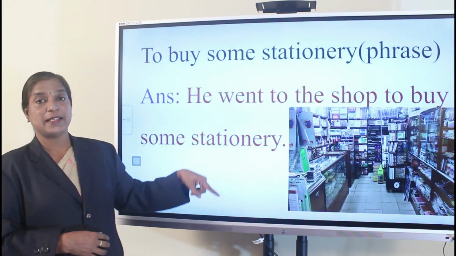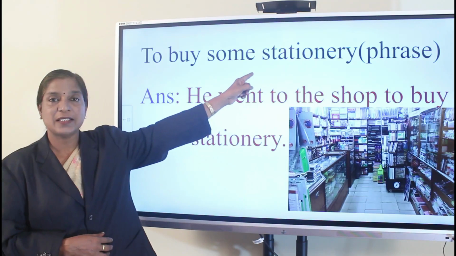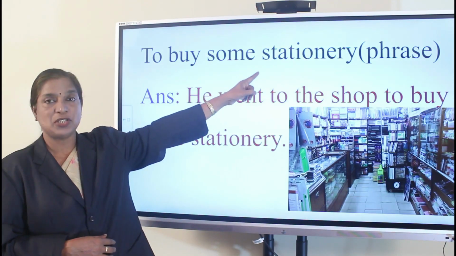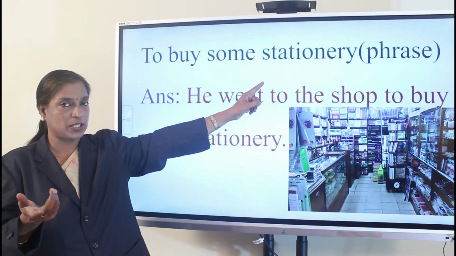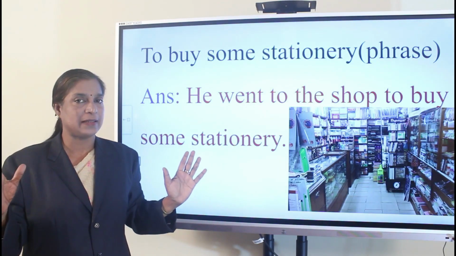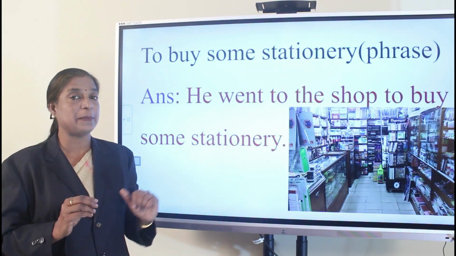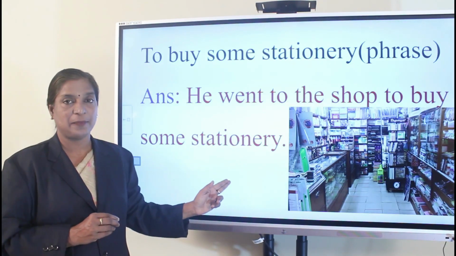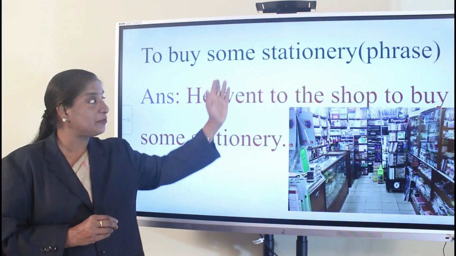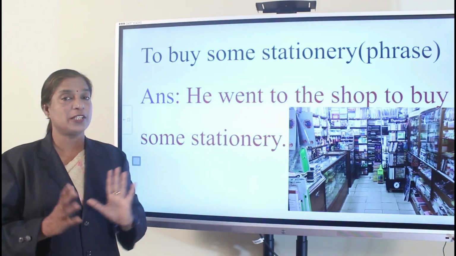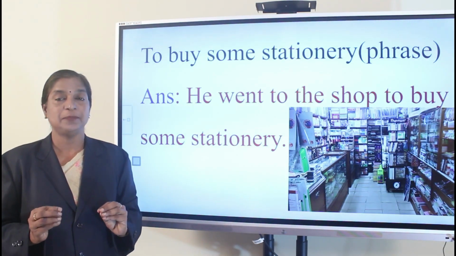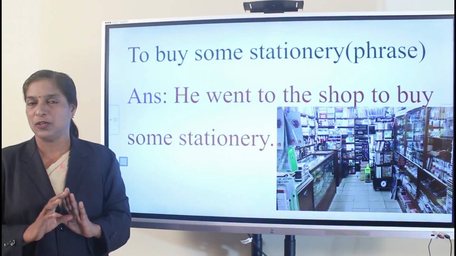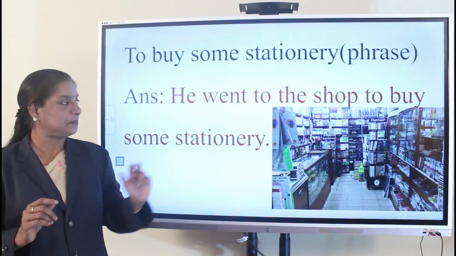Now here you see one more example. To buy some stationery. This is again a phrase. There are some words. It gives you some meaning. See, to buy some stationery, you want to buy some pencils or rubbers or books, but it does not give a complete sense. So you can make it a sentence by adding some more words. Look here. He went to the shop to buy some stationery. Now here you see the shop. So here this phrase has become a sentence now. So have you got some idea? A sentence is a group of words which gives you a complete sense. But a phrase is a group of words, it gives you sense but not a complete thought. Have you got it? Right.